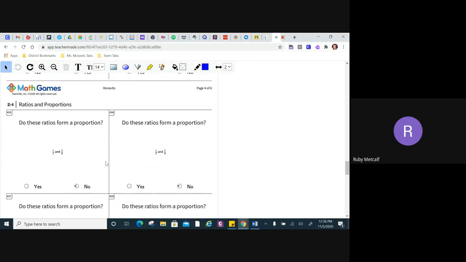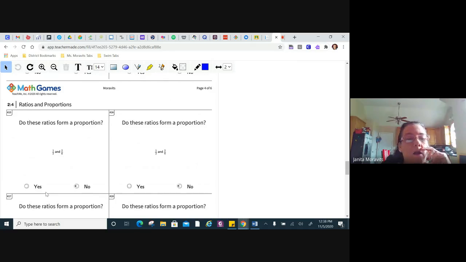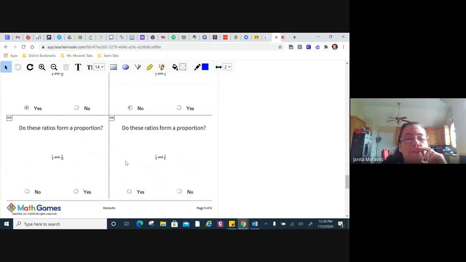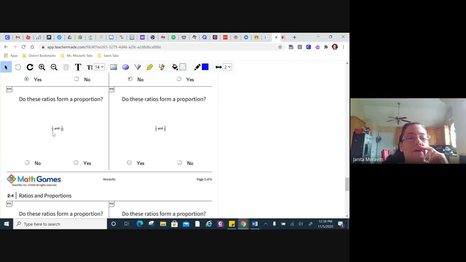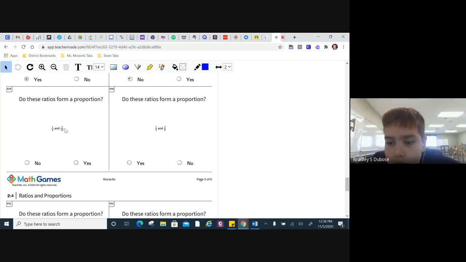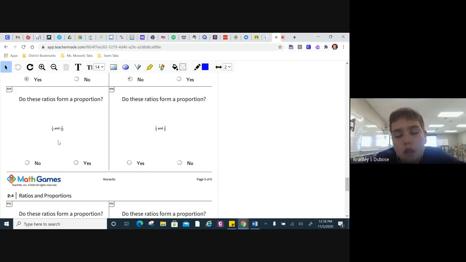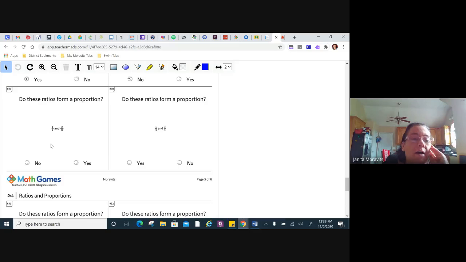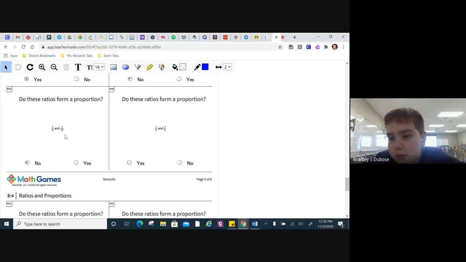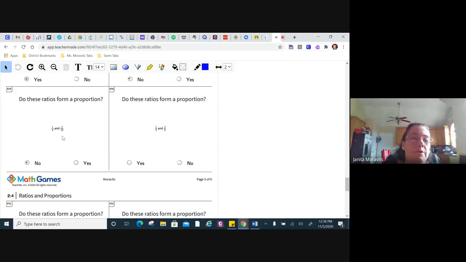Good. Okay, let's find one down here that we haven't done yet. Here, we have 1/4 and 2/12. What do you multiply 1 by to get 2? 2. And 4 times 2 is what? 8. Does that equal 12? No. So does this make a proportion? No. Why not? Because they're not equivalent. They're not equal. Good.